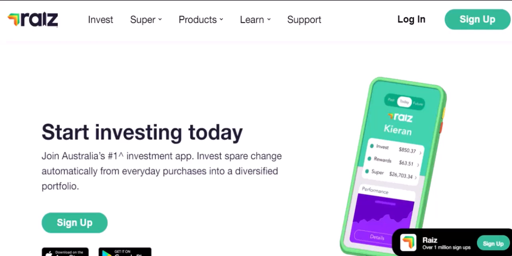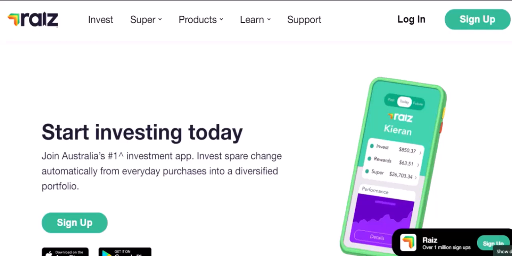Ever made a purchase only to realize later it wasn't quite what you expected? Or maybe the service wasn't delivered as promised. Frustrating, right? Well, today we're diving into the world of chargebacks, specifically how they work within the Raiz investment platform.